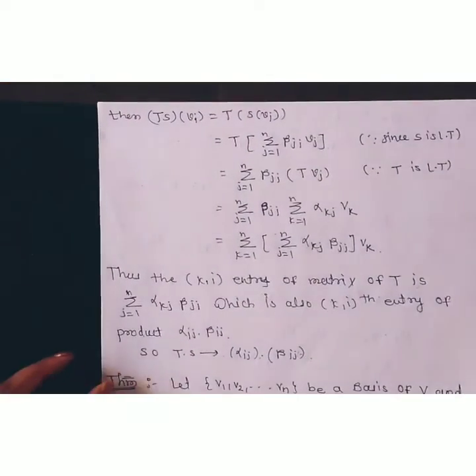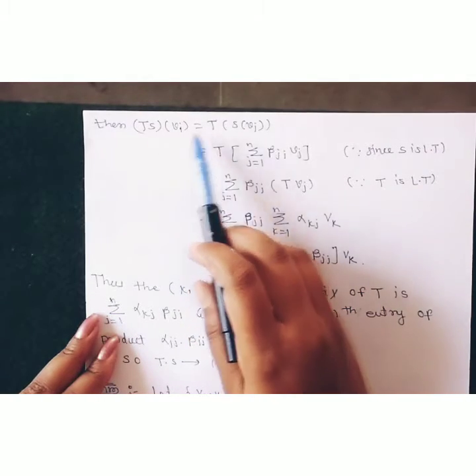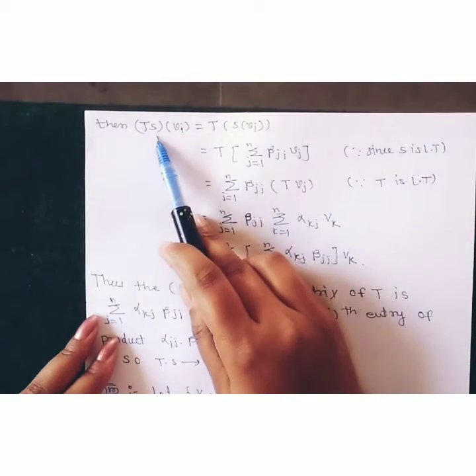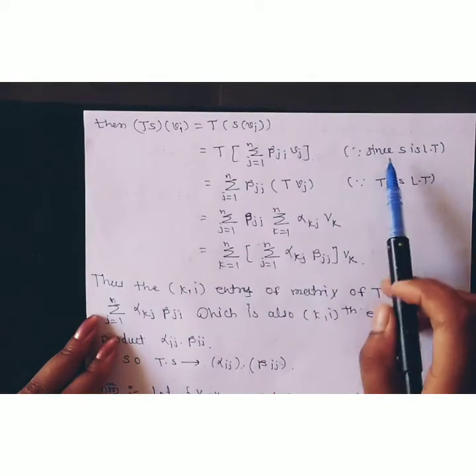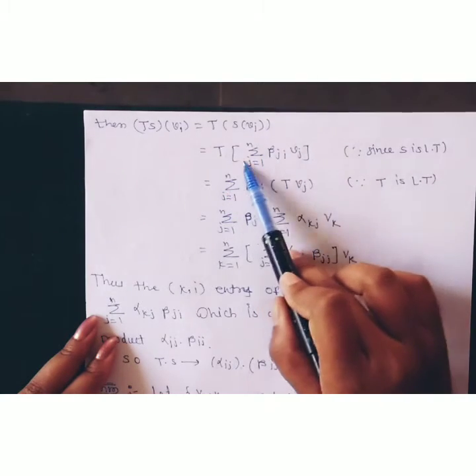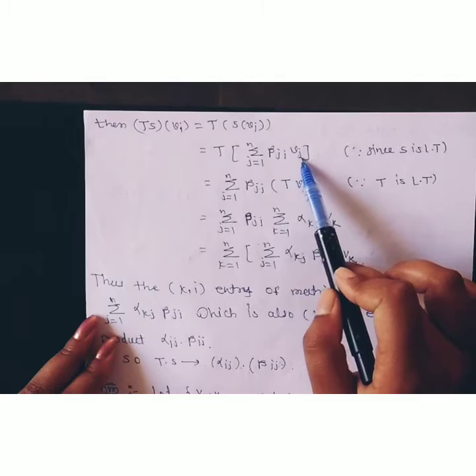So the multiplication t into s operating on vi is equal to t of s operating on vi. Why is this? Since s is a linear transformation. Now what is the value? Put the value of s of vi here, which is t of the summation j running from 1 to n of beta ji into vj.